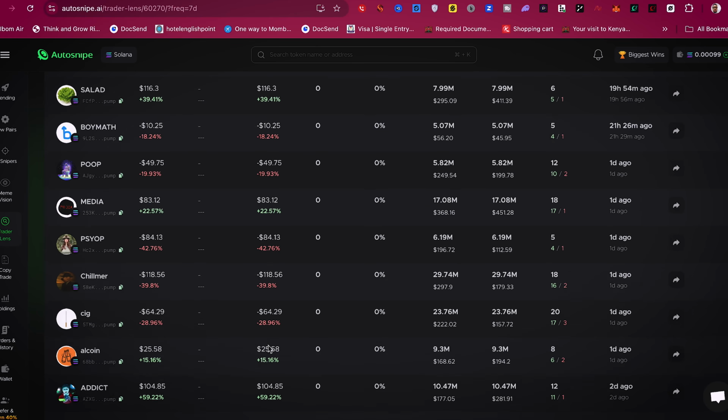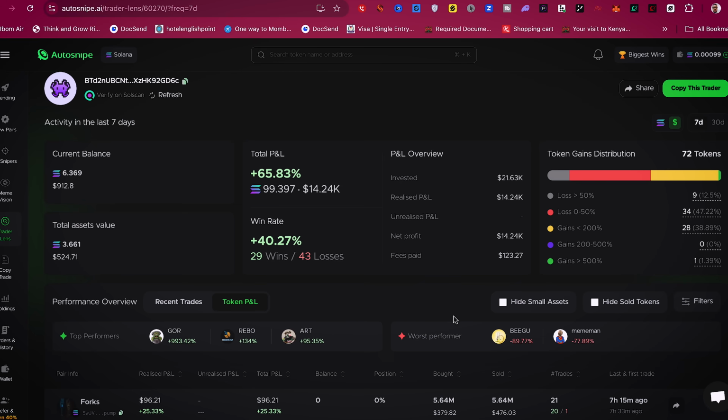So you can see a lot of the trades he has actually taken previously. This is a lot of work, because sometimes it takes you a couple of hours to keep finding this wallet. But once you've been able to track most of these wallets and you've gotten some of the ones you actually want, look out for the ones that are more profitable within 7 days and 30 days and have a balanced win rate, let's say 40 to 45% or even higher. If you see a wallet like that, that's actually good, and then the profit here should be a lot higher, and that could be a good sign for you.